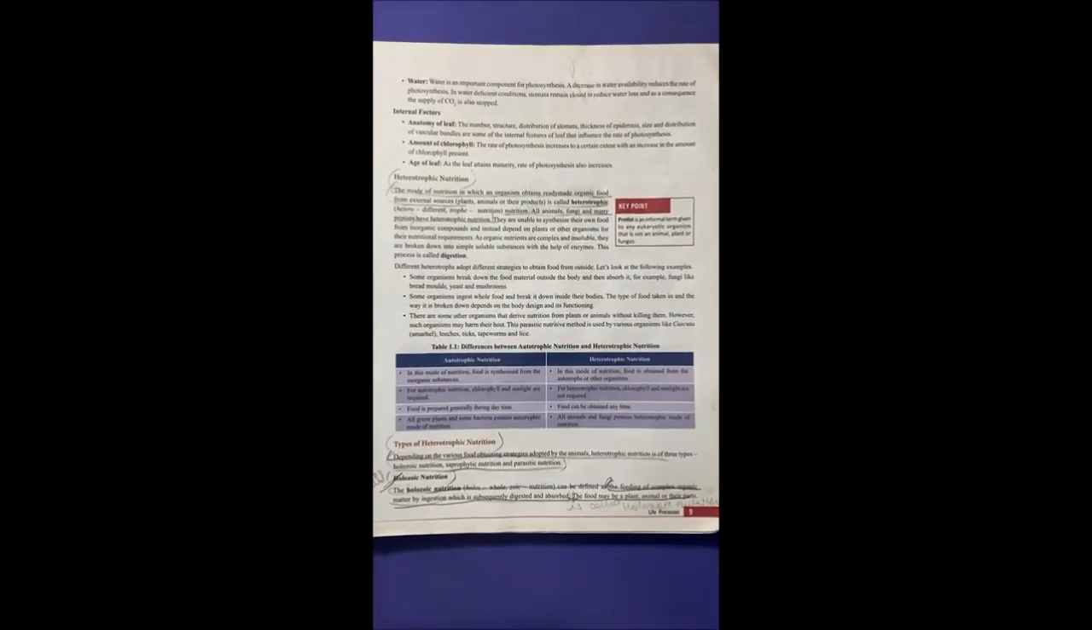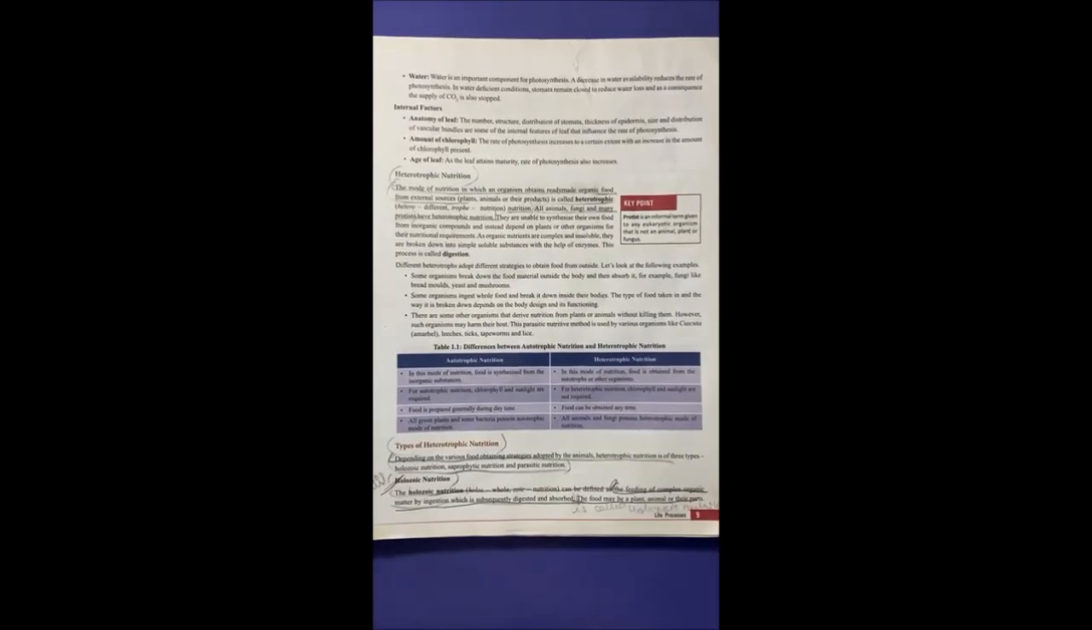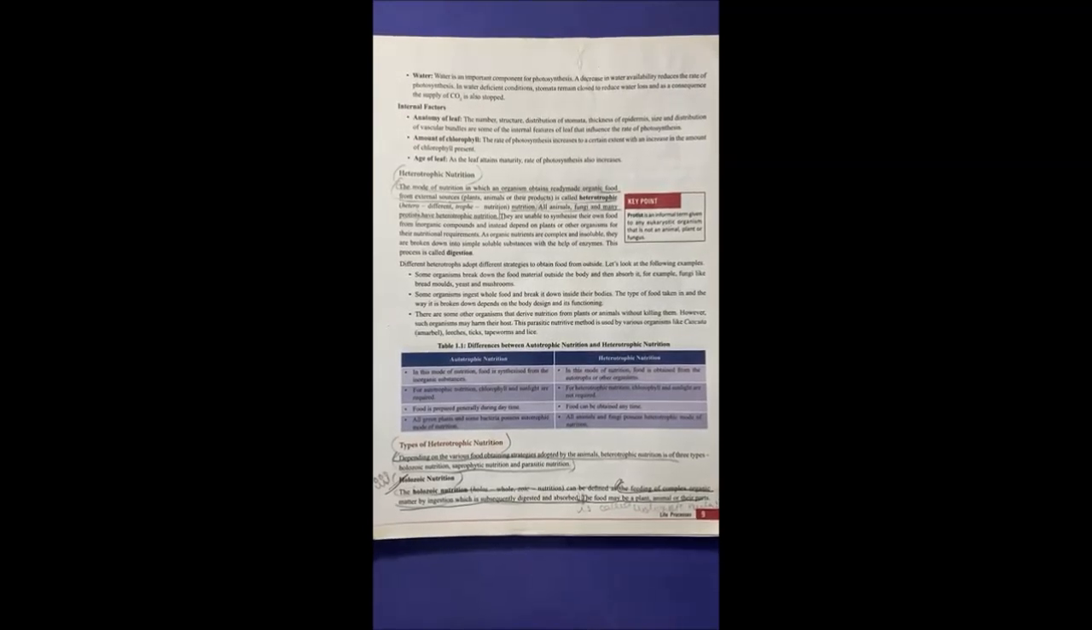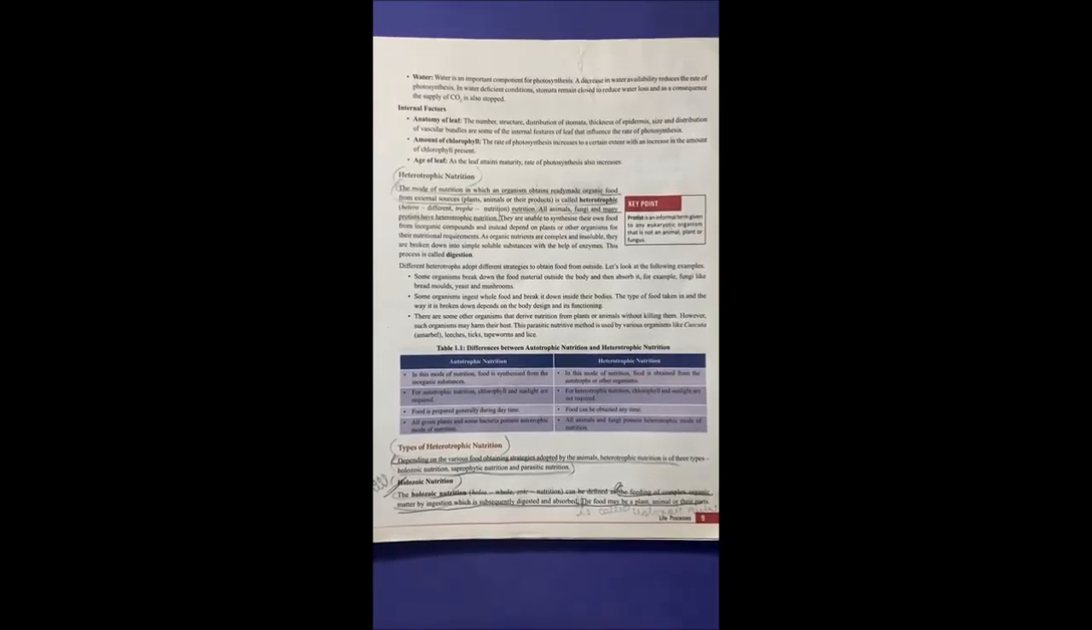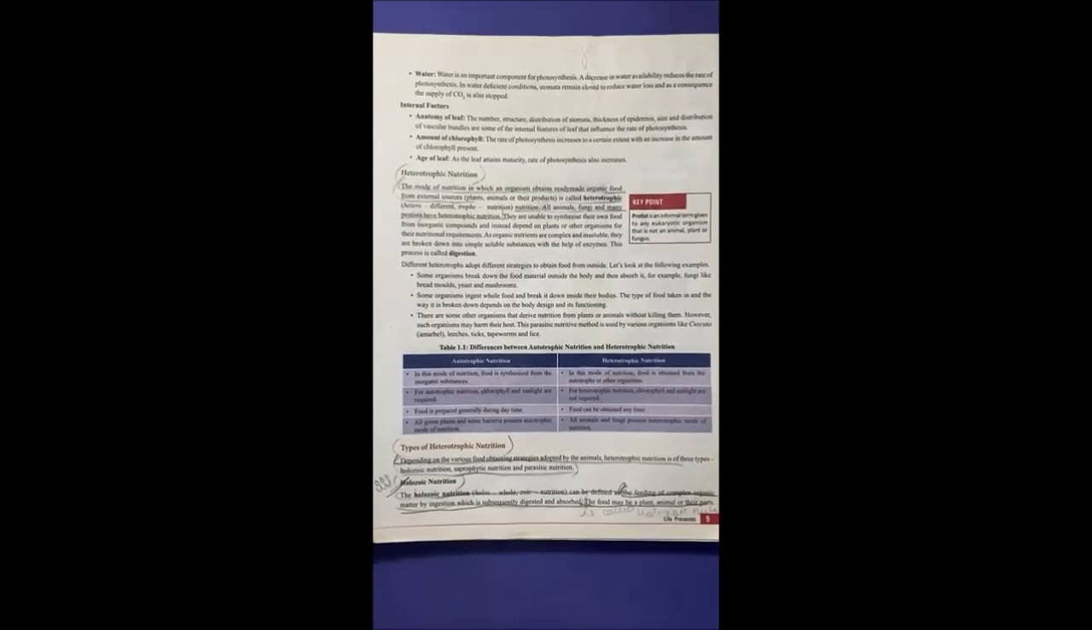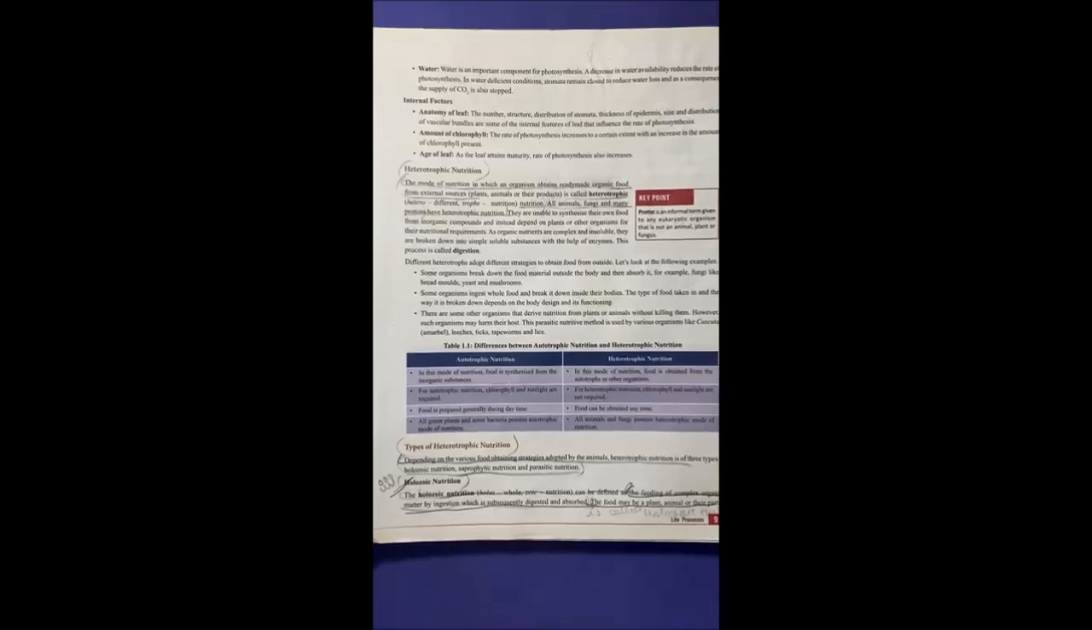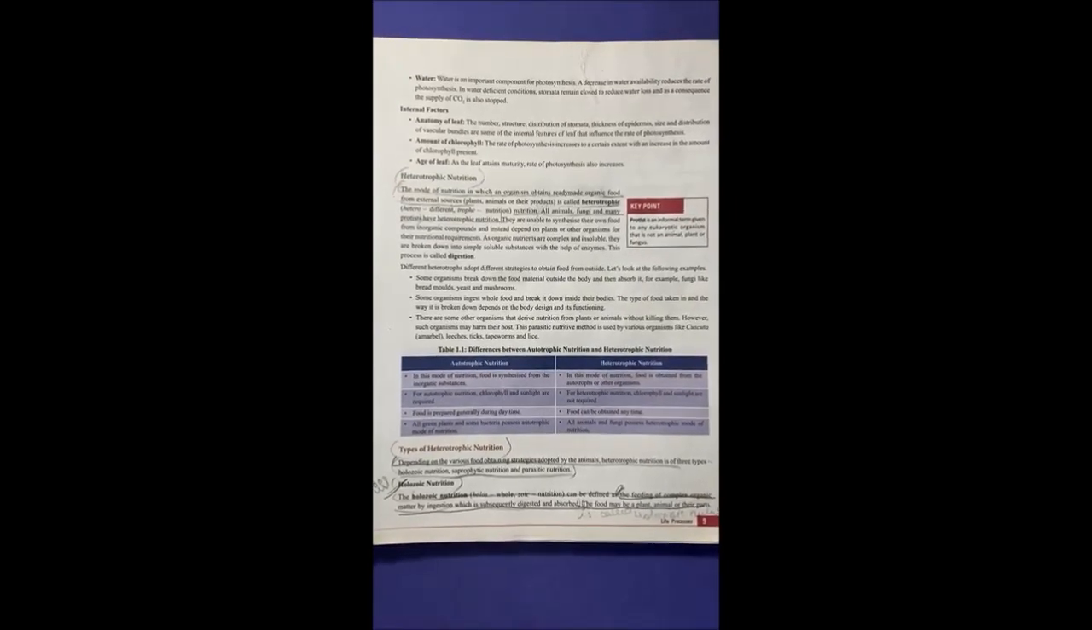On the last turn, we discussed the two types of nutrition: autotrophic nutrition and heterotrophic nutrition. As you can see, the basic difference between these two is that autotrophic nutrition does not require any other living organism, whereas in heterotrophic nutrition the organism is dependent on some other living organisms.